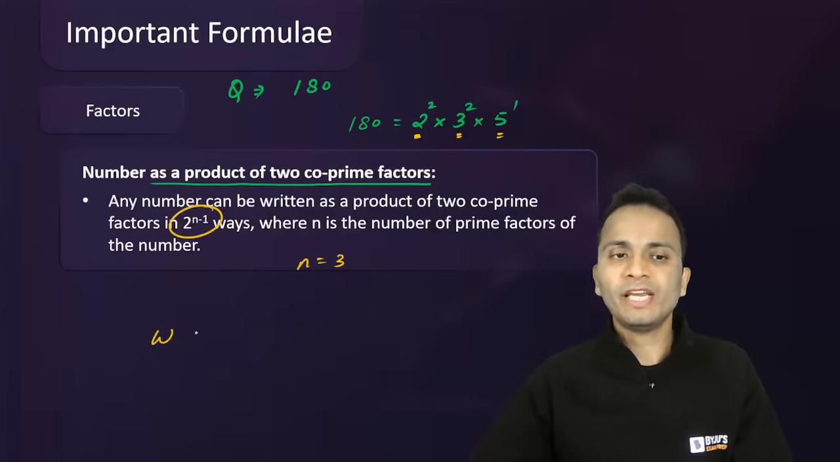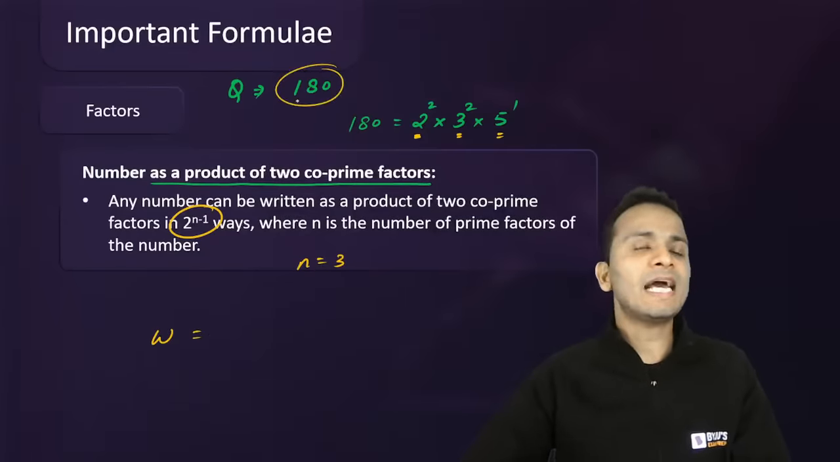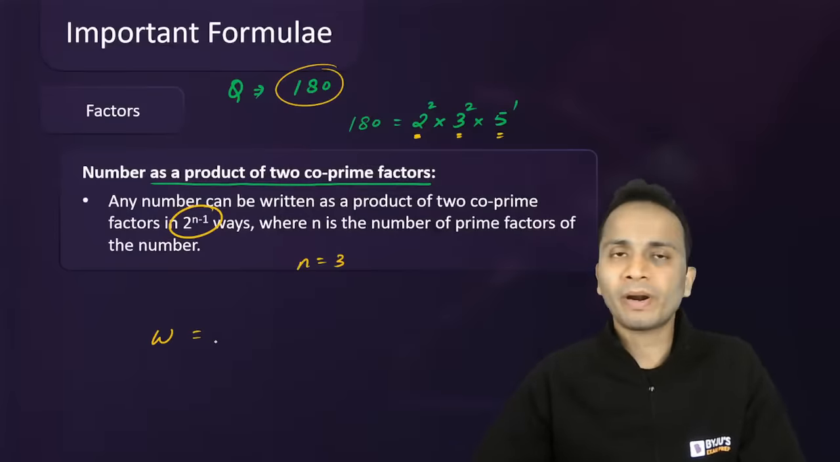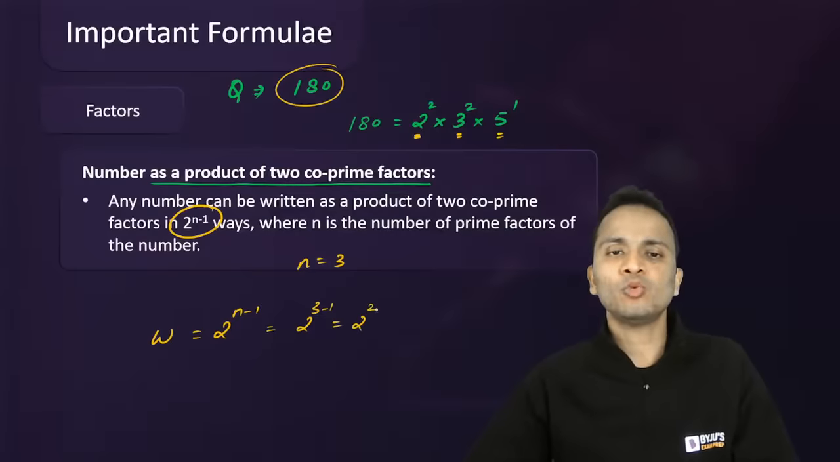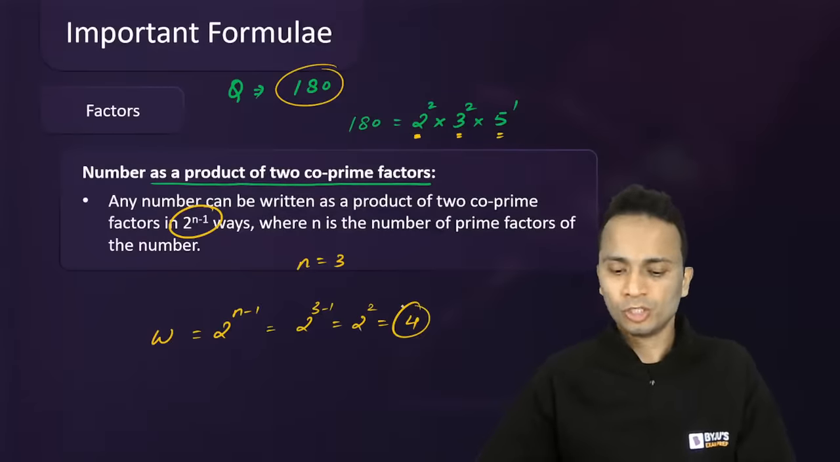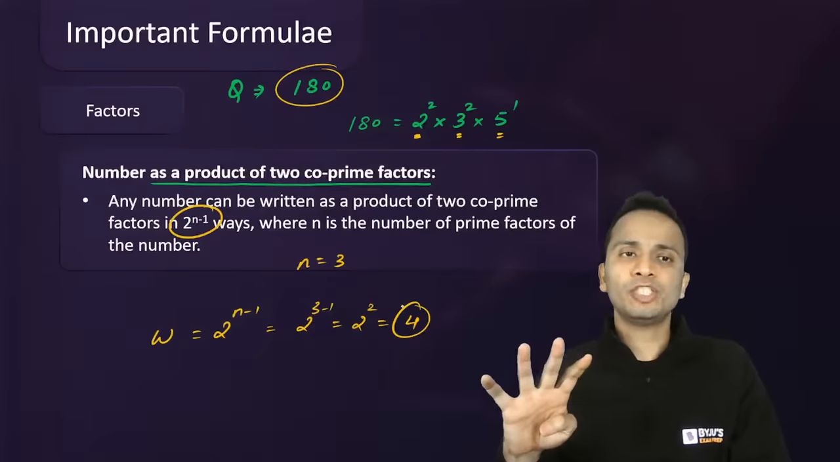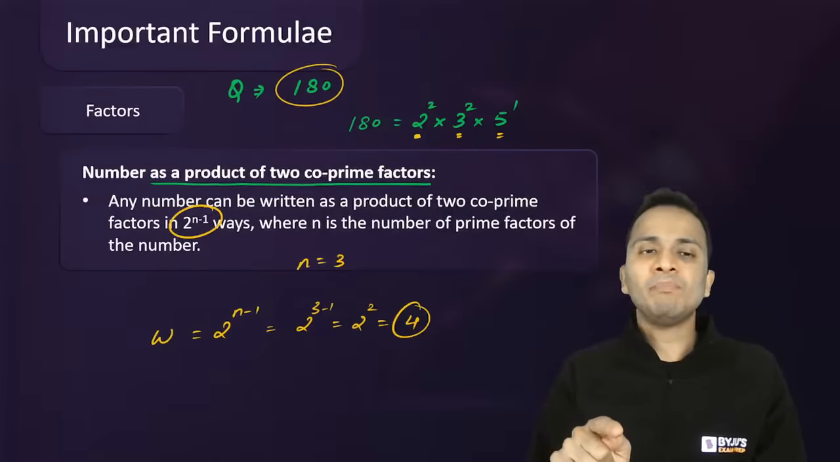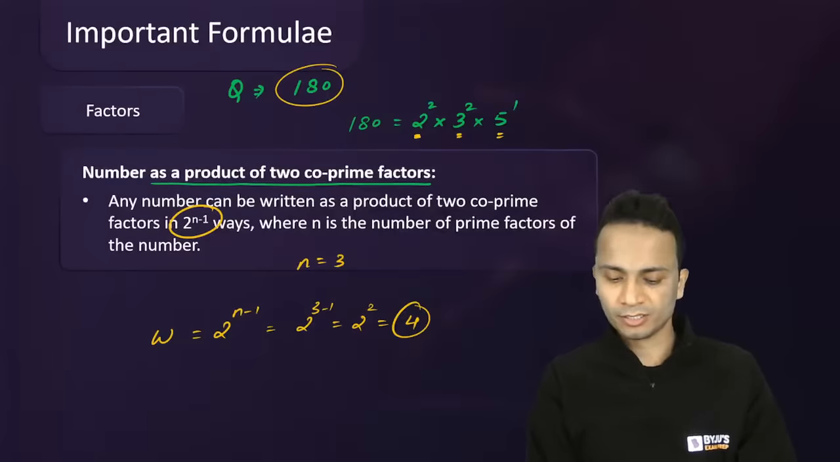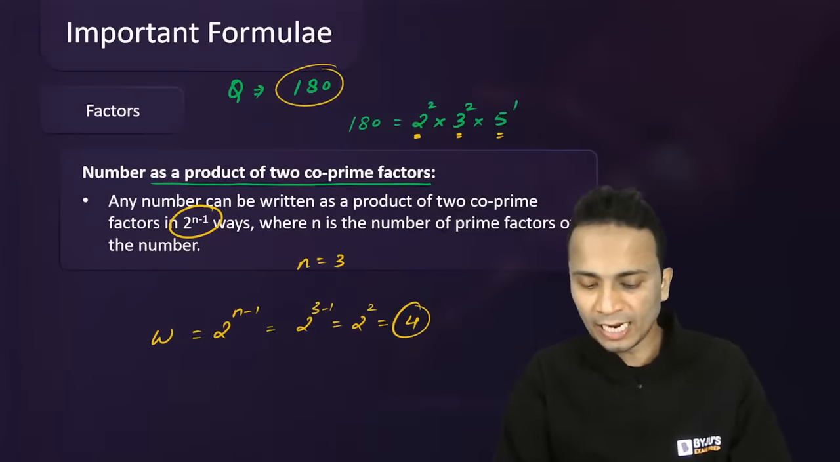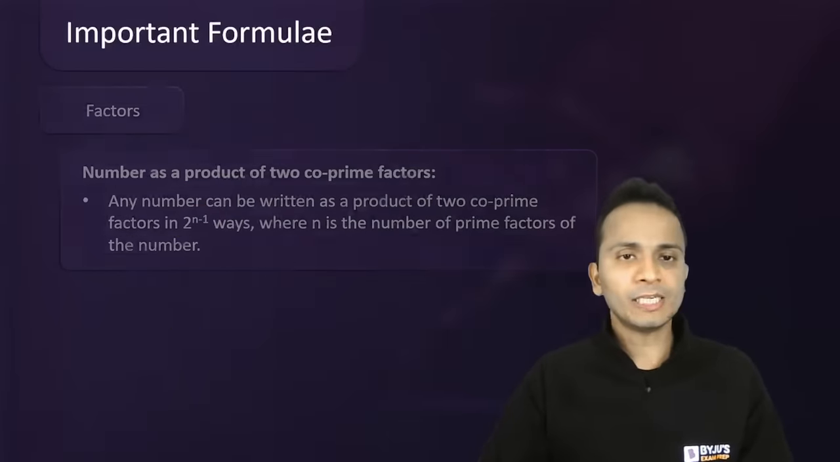So the number of ways in which 180 can be written as the product of two co-prime factors will be 2 raised to the power n minus 1. This is the formula. You can substitute the value 2 raised to the power 3 minus 1. That is 2 raised to the power 2, 4. So there will be 4 ways in which 180 can be expressed as the product of two co-prime factors. ठीक है? I hope Puneet and Vivek, I am clear with this. Right? चलिए आगे चलते हैं.